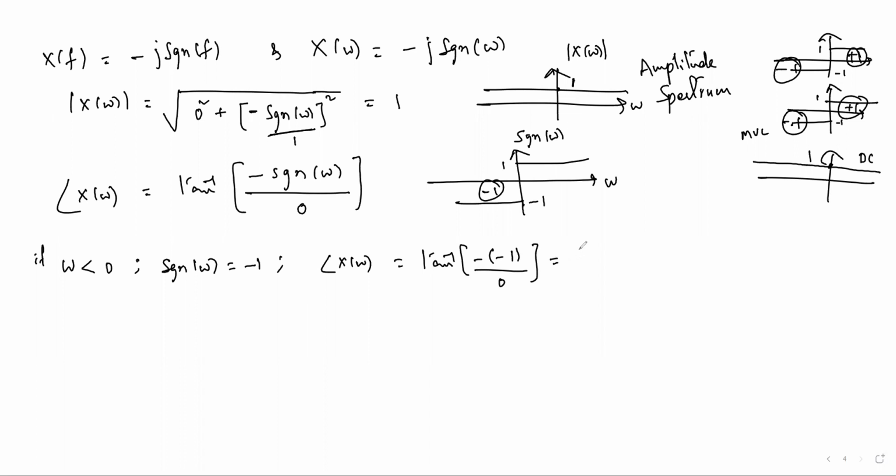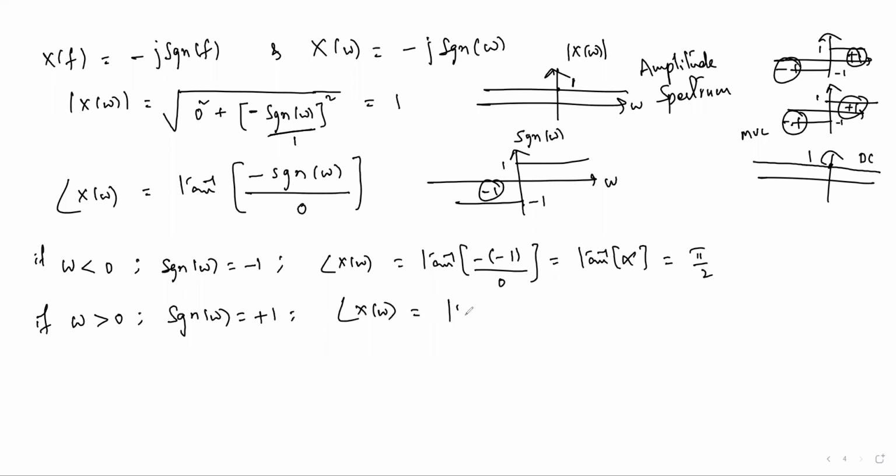Now it becomes tan inverse plus infinity, right? What is tan inverse plus infinity? It is pi/2. In the same way, if I take the right hand side, positive frequency components, then the signum function from the diagram is +1, and the phase of X(ω) is tan inverse of minus of +1 divided by 0. That is, we get tan inverse of minus infinity, that is minus pi/2.